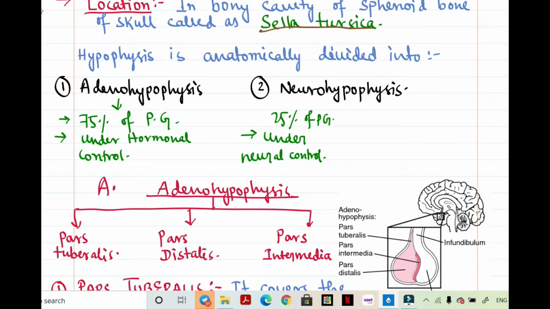Not exactly, but in a loose sense, we can say that adenohypophysis is the anterior part of the pituitary, whereas neurohypophysis we can surely call the posterior part of the pituitary gland.